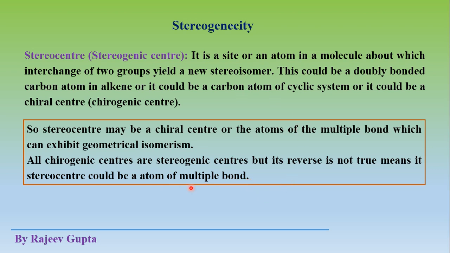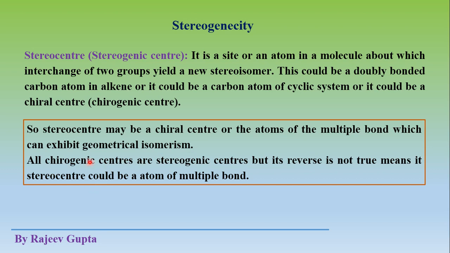Means what is the essence of these two lines is: carbon atoms which are bonded by multiple bonds and show geometrical isomerism will be called stereocenter, and a tetrahedral carbon where all the four groups are different, that tetrahedral carbon atom will be called chirogenic center as well as stereogenic center.